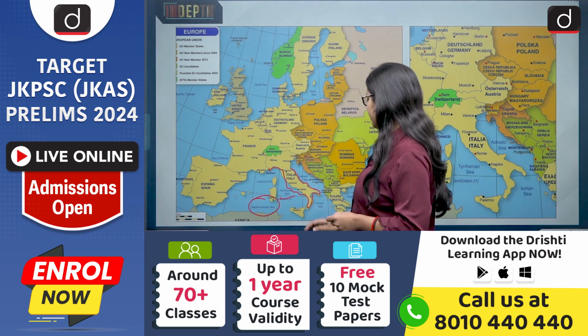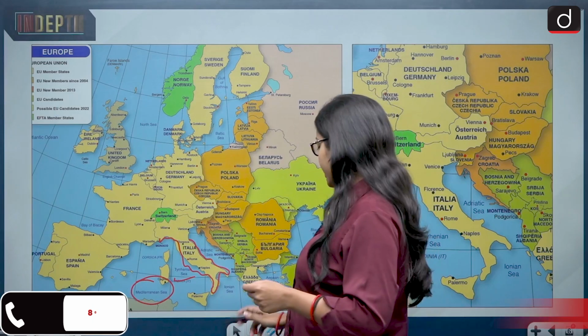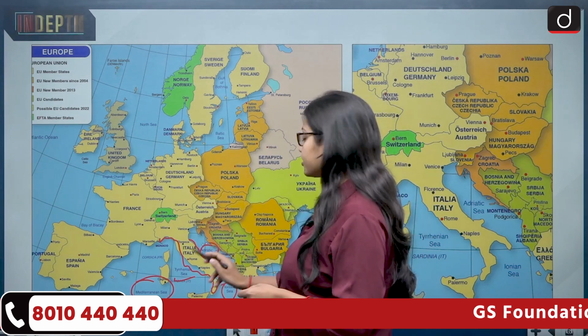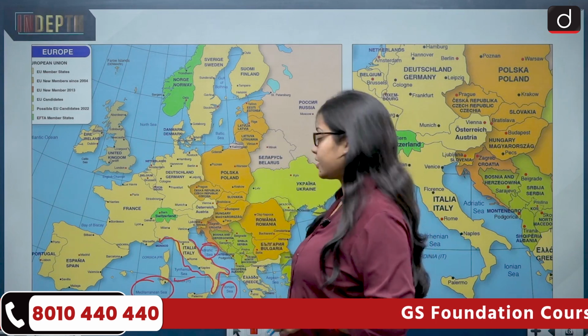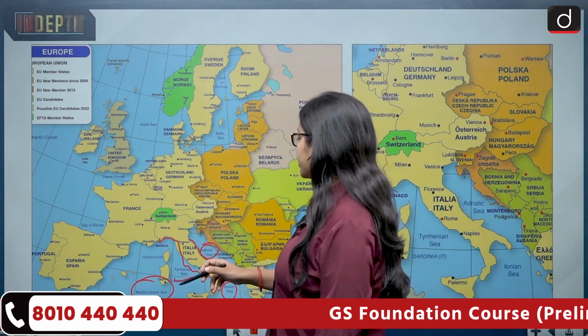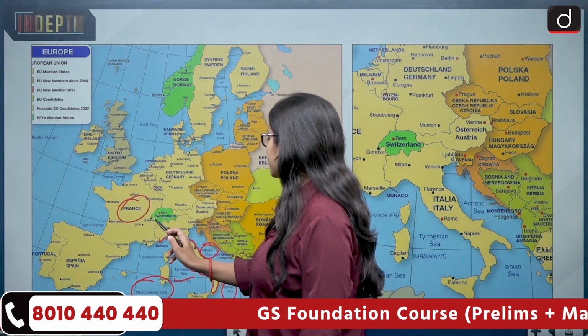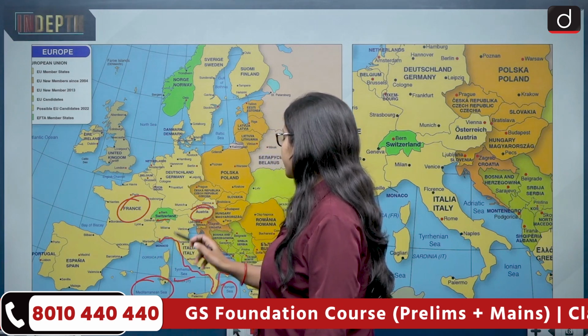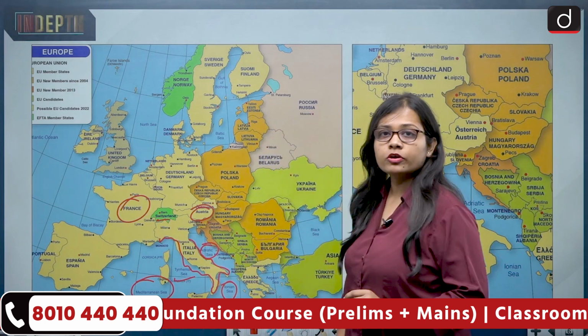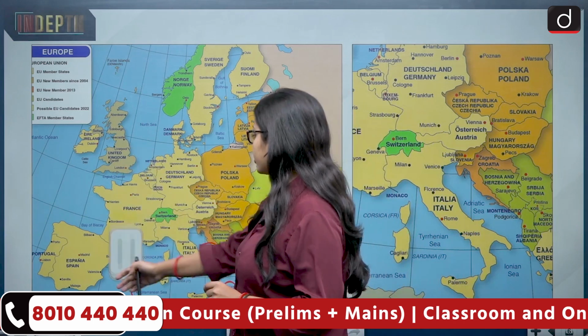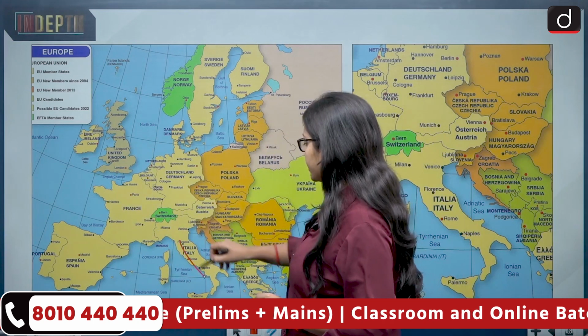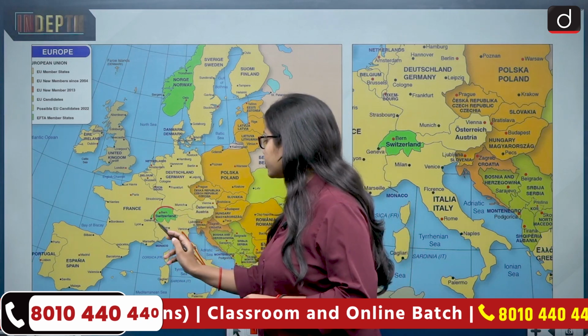Then we have the Tyrrhenian Sea on its western side. Then we have the Ionian Sea on its southern side. And then we have the Adriatic Sea on its eastern side. And on the northern side, it shares its border with France, Switzerland, and Austria. And now if we see, let me rub it for you. Then this is Italy, and Italy shares its northern border with Switzerland.